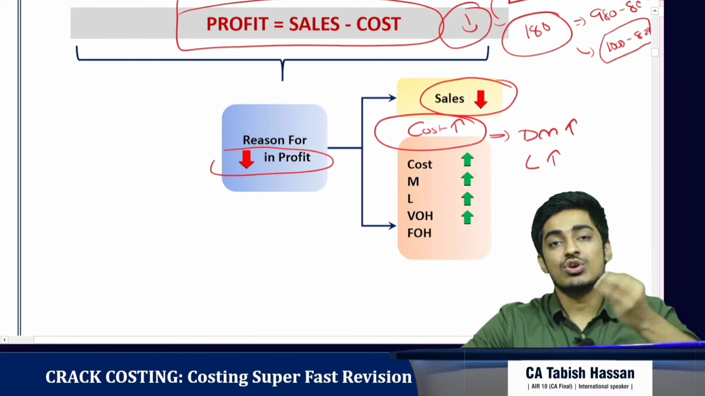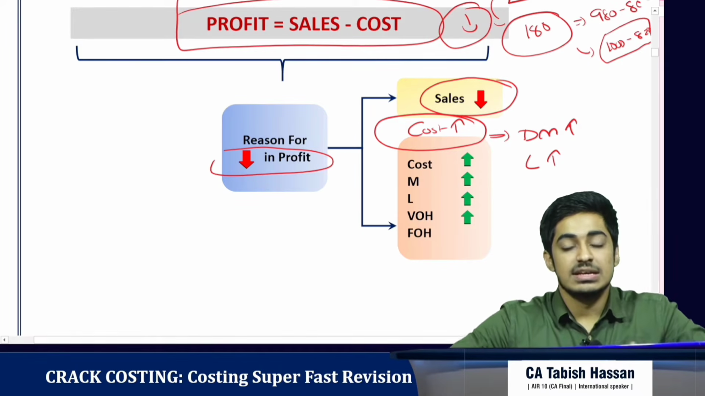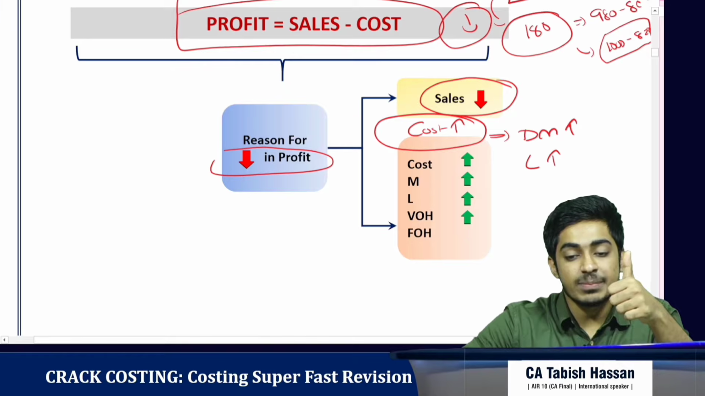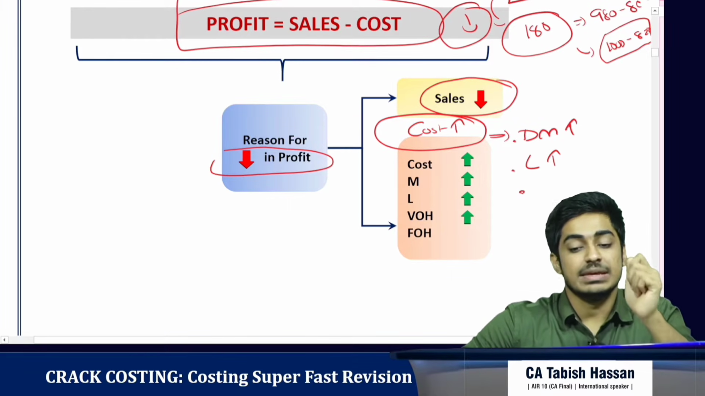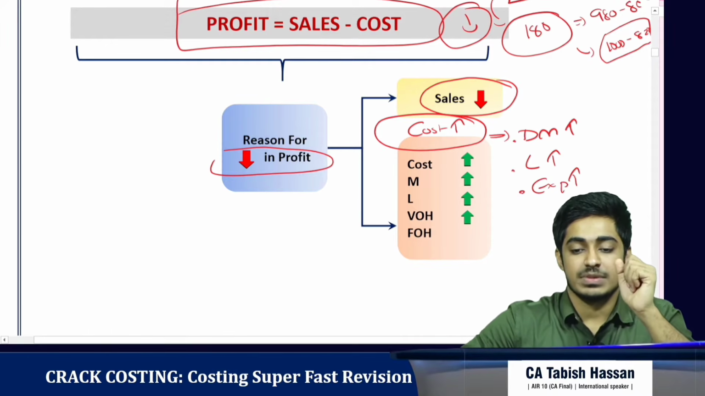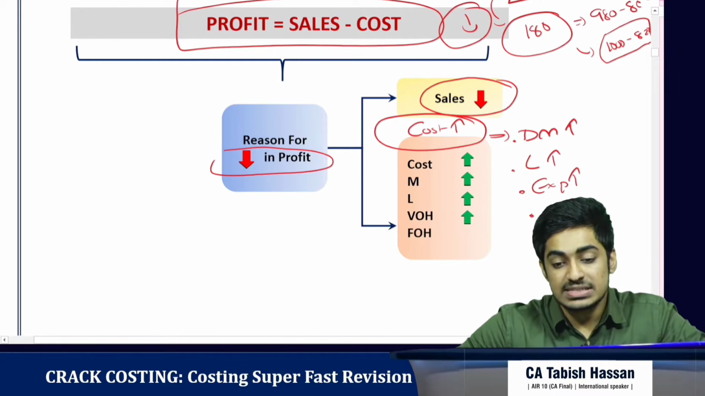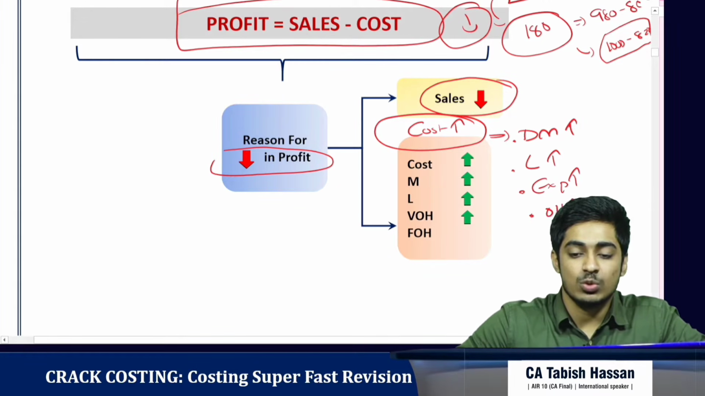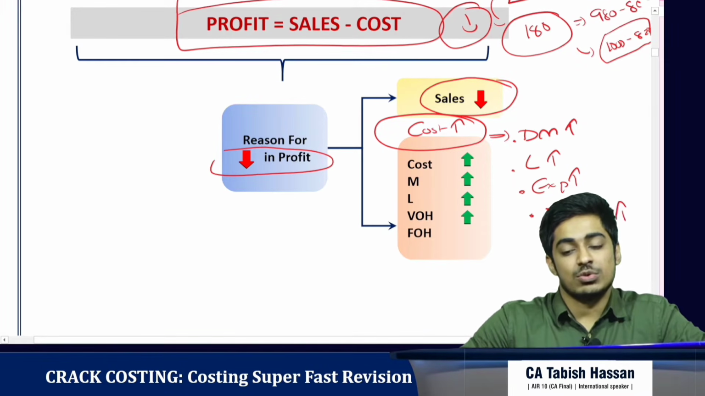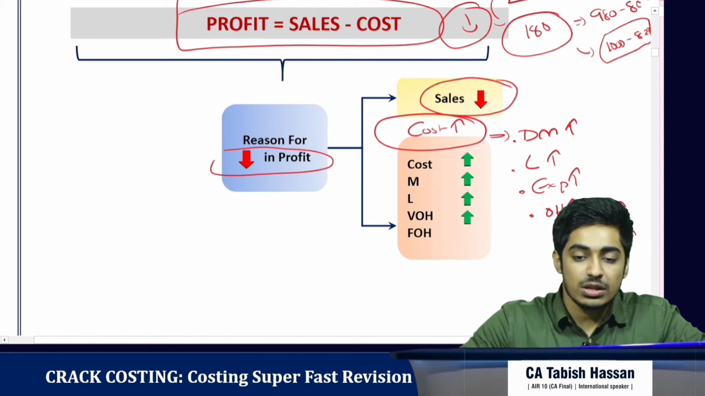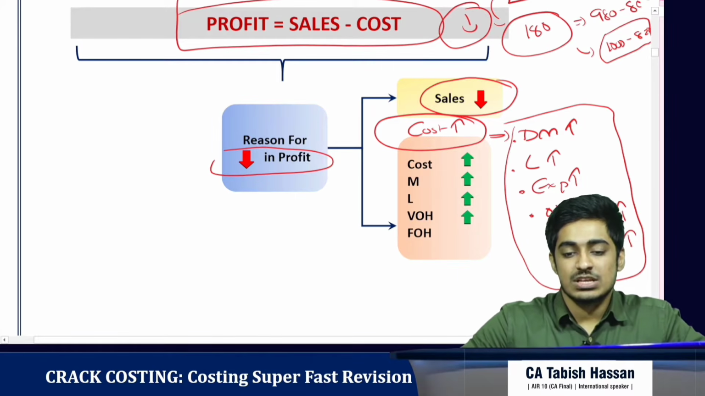Why has the cost gone up? It can be because of any of the reasons or a combination of more than one. Reason number one, the cost of direct material has gone up. Reason number two, the cost of labor has gone up. Reason number three, the expense amount has gone up. Reason number four, overheads have gone up. Clear? And overheads I can again bifurcate into variable overheads and fixed overheads. So either variable overheads could have gone up, or fixed overheads could have gone up, or a combination of all these.